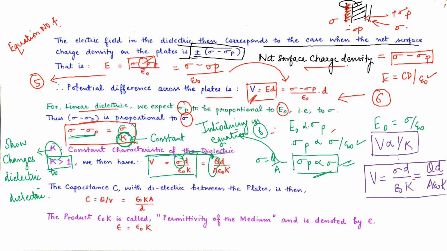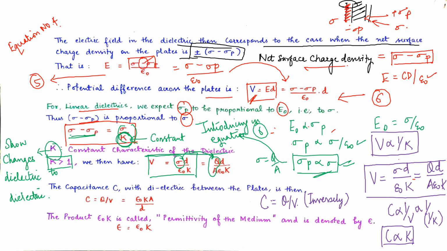Now, how is capacitance showing relation with voltage? See, C equals Q upon V. They are inversely proportional. So C is proportional to 1 upon V, which is proportional to 1 upon K. So it will come as C proportional to K. More the dielectric constant of a dielectric, more is the capacitance.